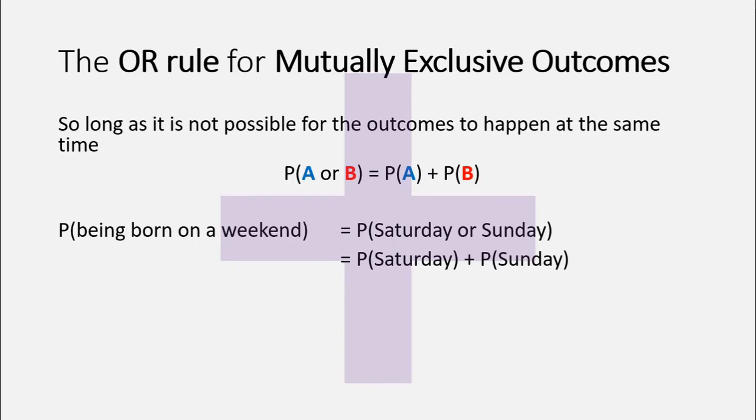There are 7 days in a week, and Saturday is one of those days. So the probability you're born on a Saturday is 1/7. Same thing with Sunday. There are 7 days in a week, and one of those days is Sunday. So the probability that you were born on a Saturday or a Sunday would be equal to 1/7 plus 1/7, which is 2/7. The probability you're born on a weekend is 2/7.